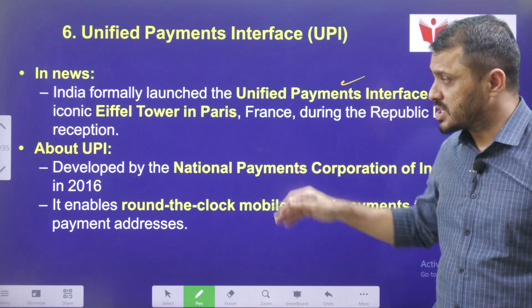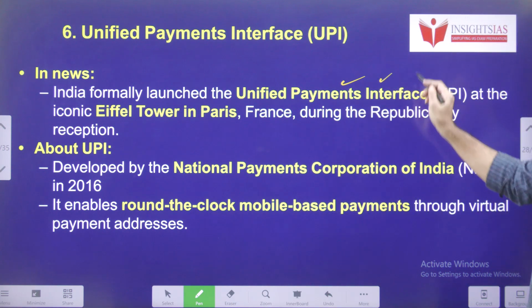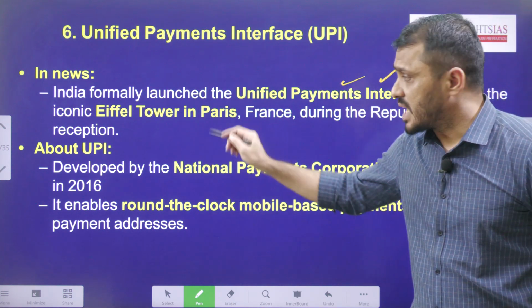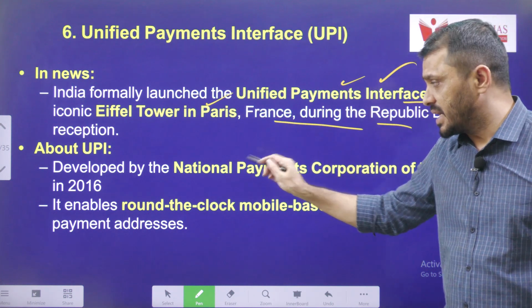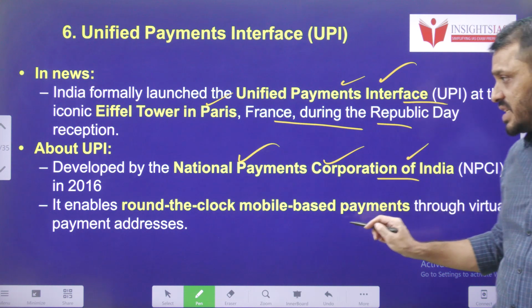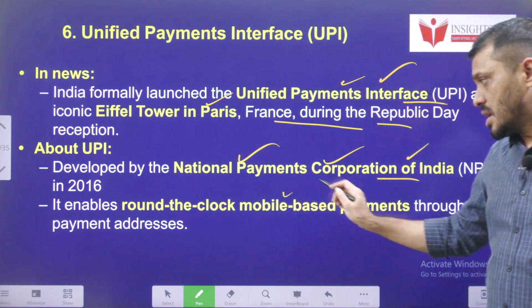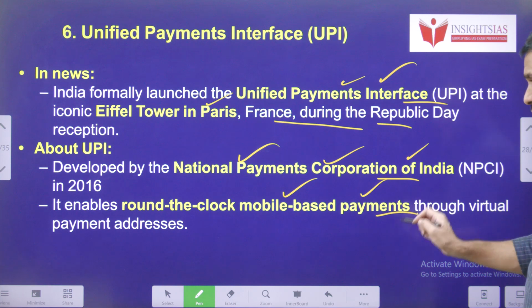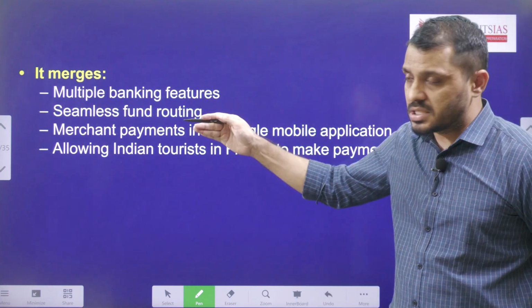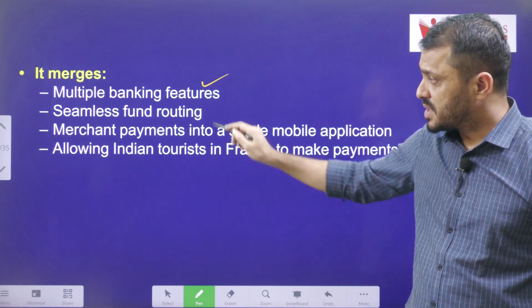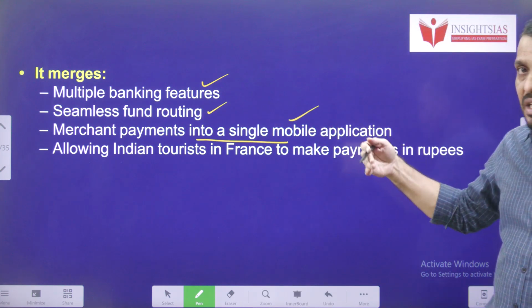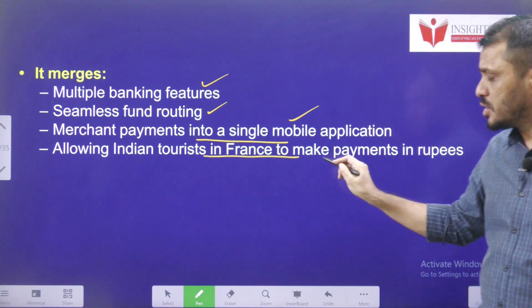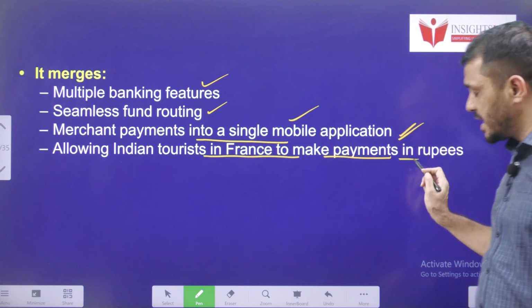So, now let us see the context of the news. India formally launched UPI at the iconic Eiffel Tower in Paris, France. This UPI, developed by NPCI, enables 24/7 mobile based payments and it merged multiple banking features, seamless fund routing, and merchant payment into a single mobile application, allowing Indian tourists in France to make their payments in Indian rupees.